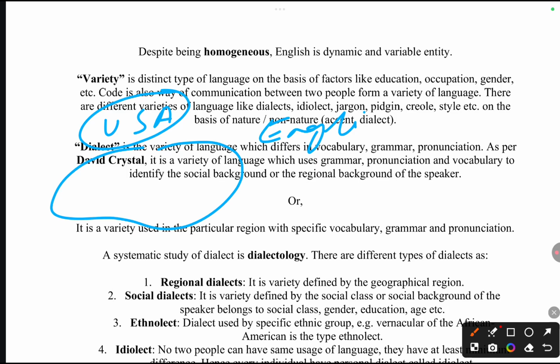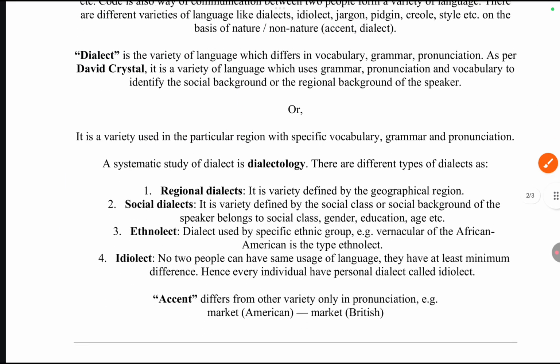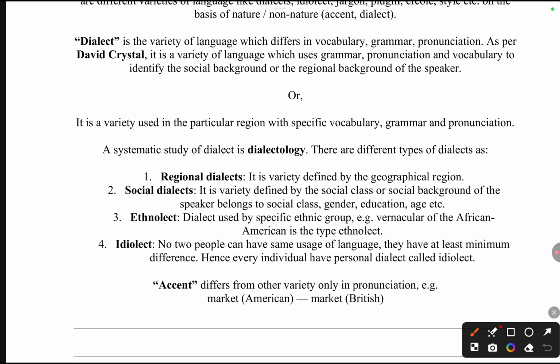So on the basis of his pronunciation I can identify that this person belongs to Spain, or Britain, or the USA. Meaning on the basis of his grammar, pronunciation and vocabulary, we can identify the social background or the regional background of the speaker. It is a variety that is used in a particular region with a specific vocabulary, grammar, and pronunciation. So this is dialect. Now, the study of dialect is called dialectology.